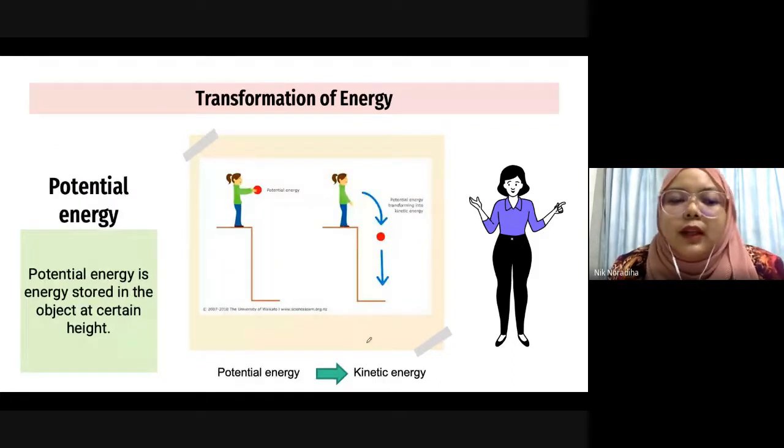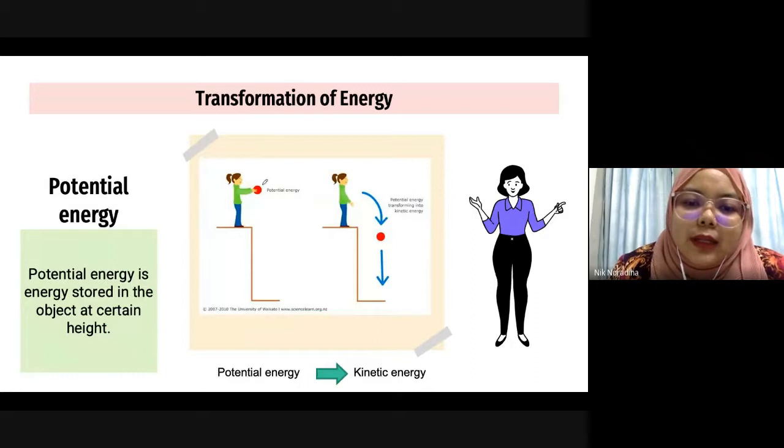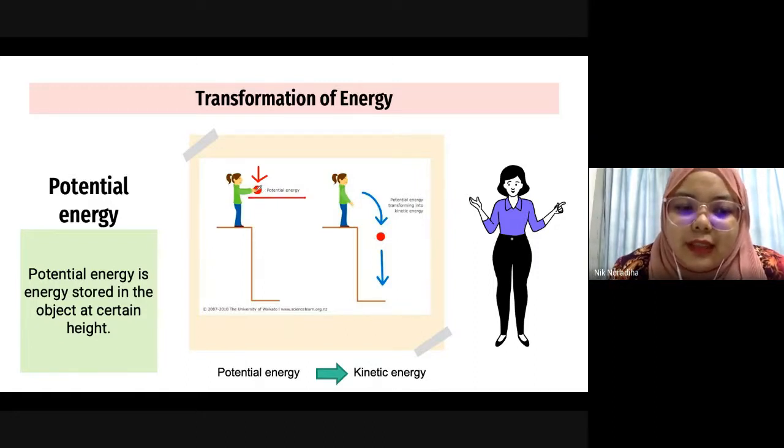Now the position of the ball is here, at a certain height. So the ball has potential energy, because the energy is stored. The energy is there.